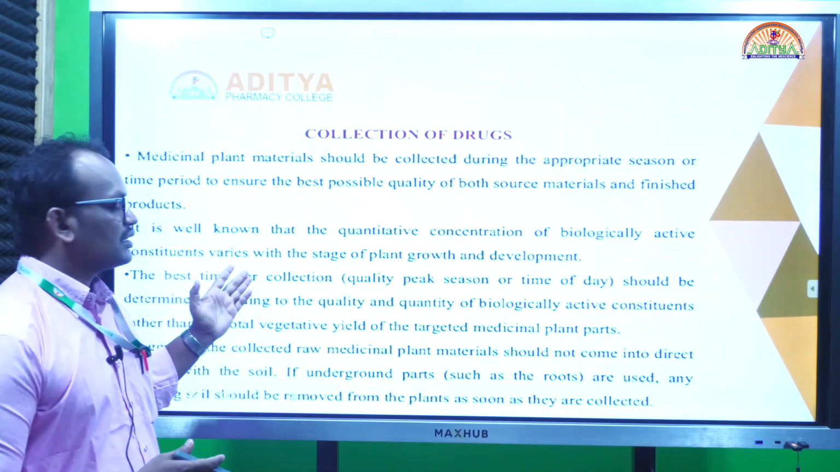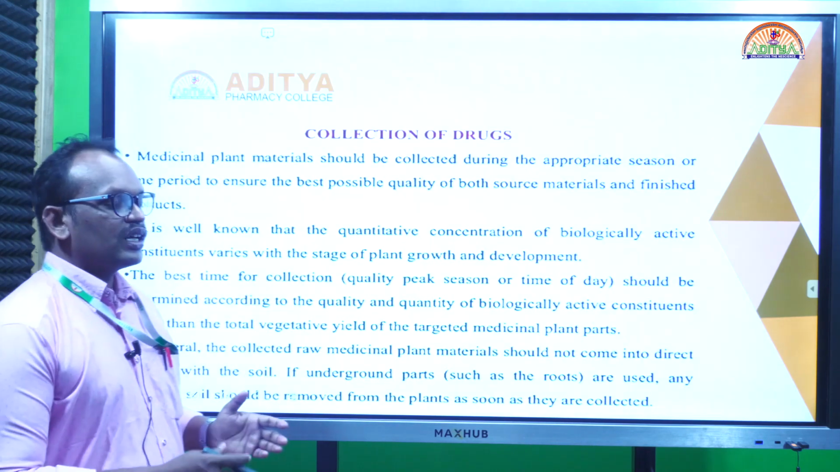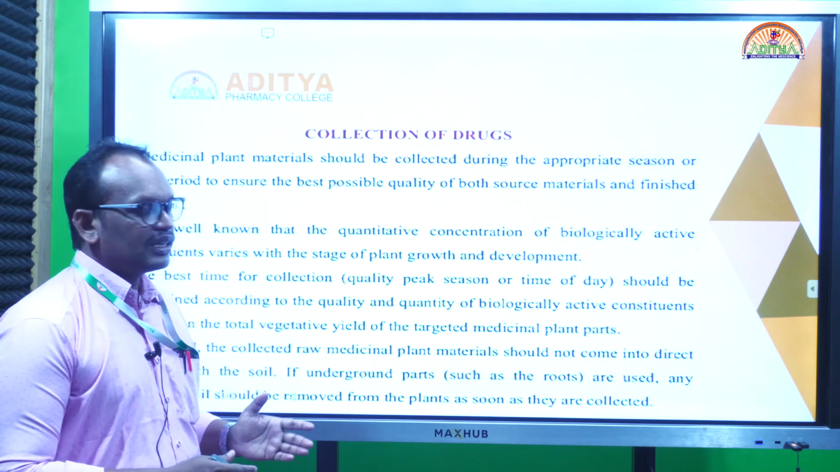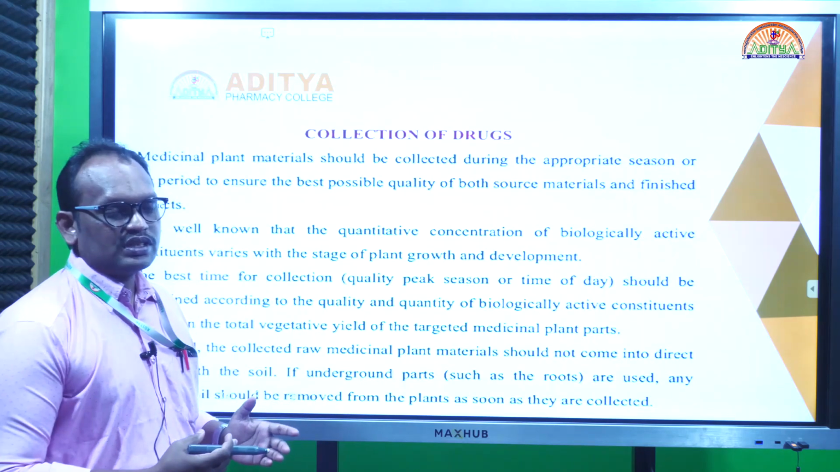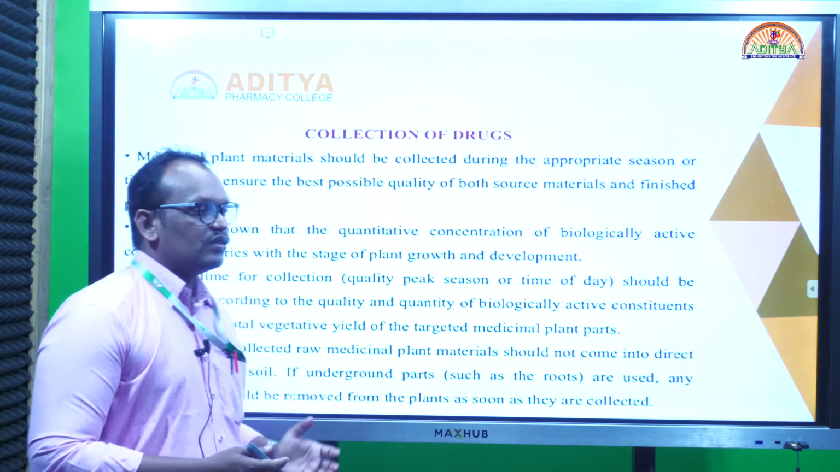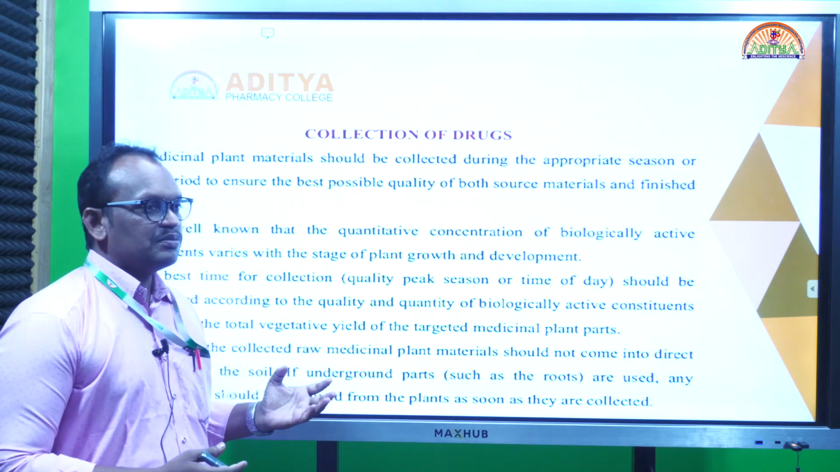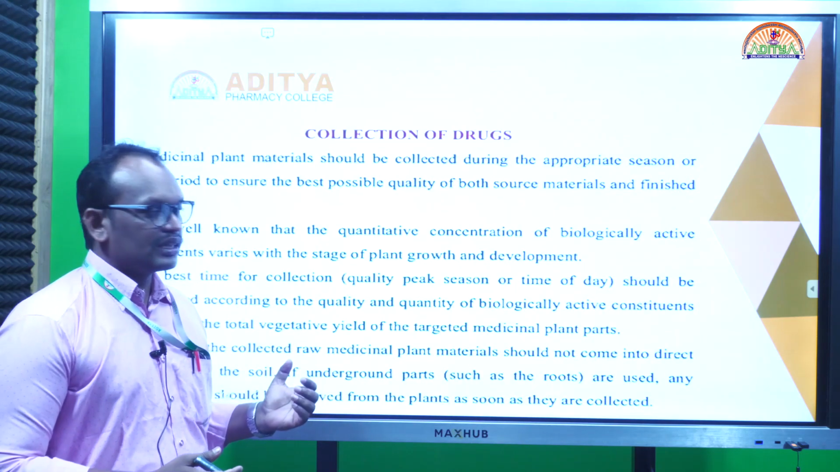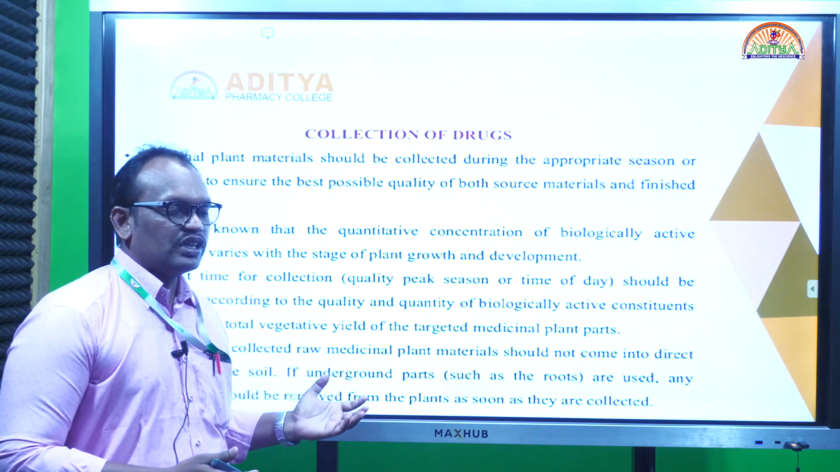So the collection of crude drugs is important at each and every stage. Sometimes we are collecting the roots. Roots are generally collected after the starting of the flowering season, so that the roots are completely matured. At that time we dig out the plant and collect. Leaves are collected when plant maturation has started. In digitalis, we collect the leaf in the afternoon.